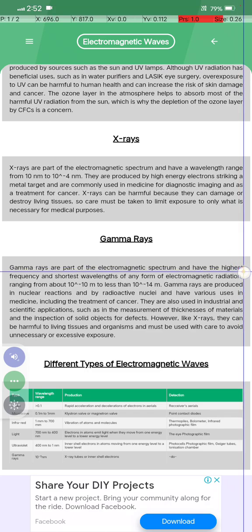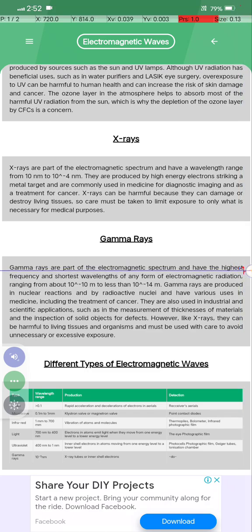Gamma ray. Gamma rays are a part of the electromagnetic spectrum and have the highest frequency and the shortest wavelength of any form of electromagnetic radiation, ranging from about 10 to the power minus 10 meter to less than 10 to the power minus 4 nm.